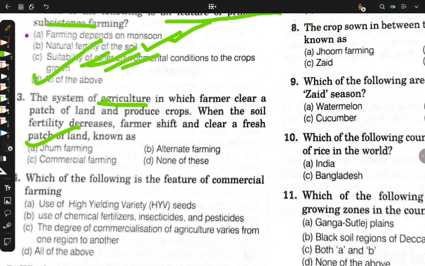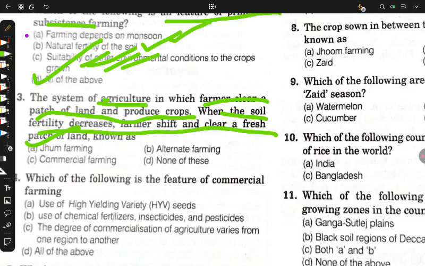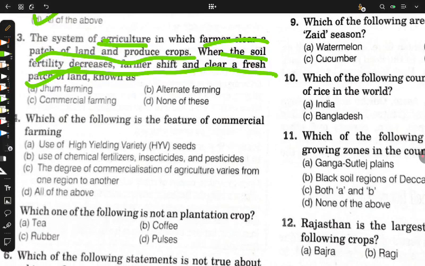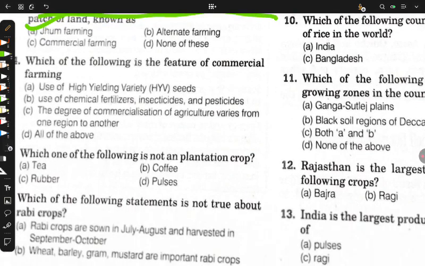The agriculture in which farmers clear a patch of land and produce crops, and when the soil fertility decreases, the farmer shifts. What is this? Slash and burn farming. Which of the following is a feature of commercial farming? Use of high yielding varieties, of course, it is a feature, no doubt.